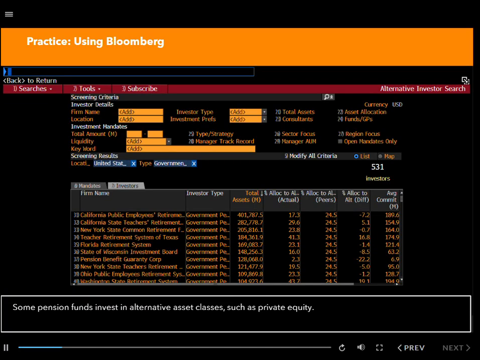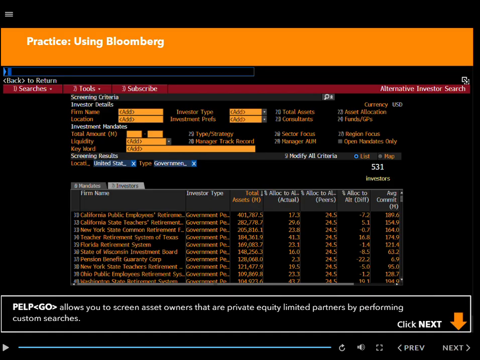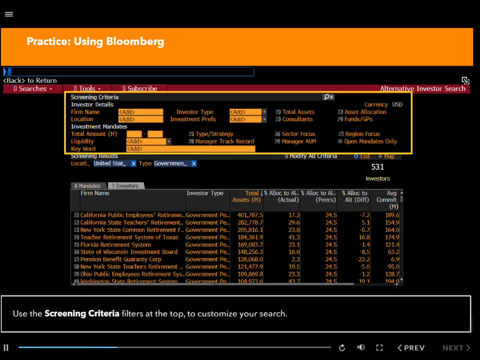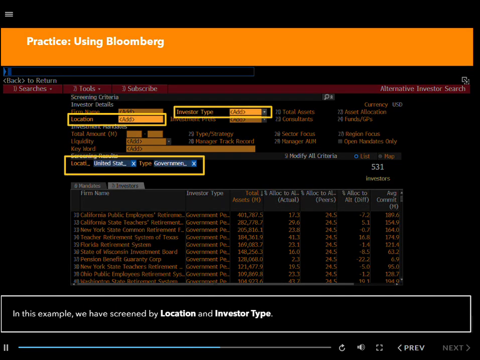Some pension funds invest in alternative asset classes, such as private equity. PEGO allows you to screen asset owners that are private equity limited partners by performing custom searches. Use the screening criteria filters at the top to customize your search. In this example, we have screened by location and investor type.